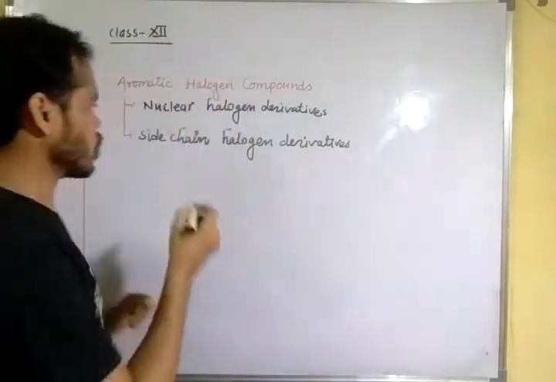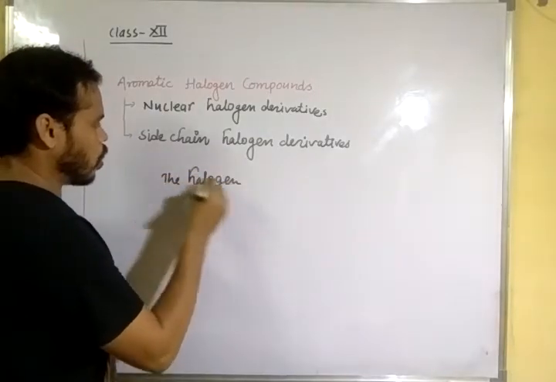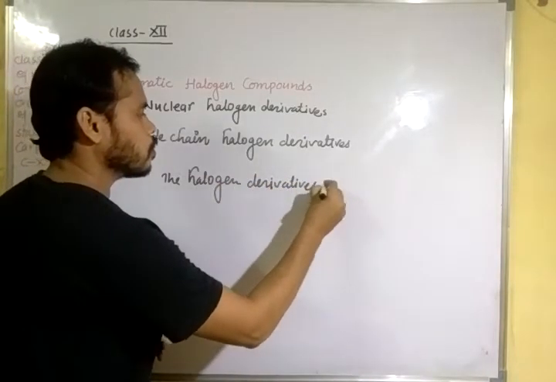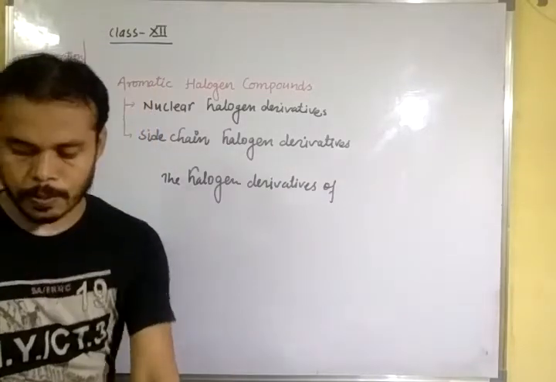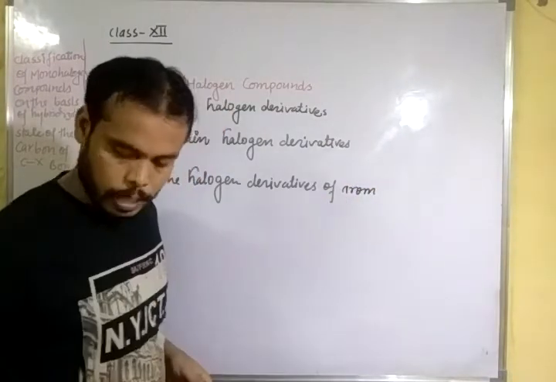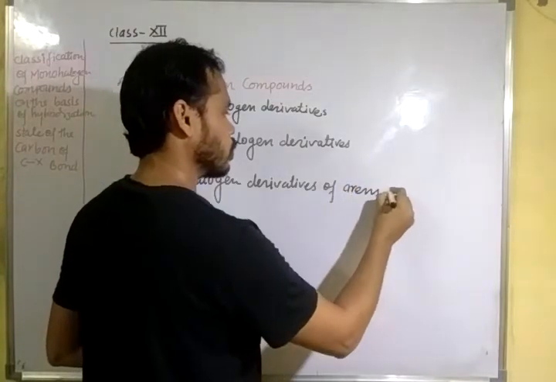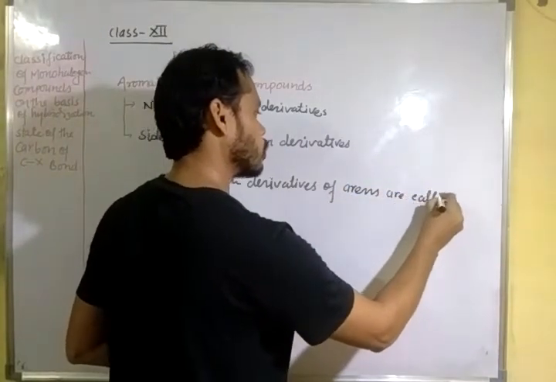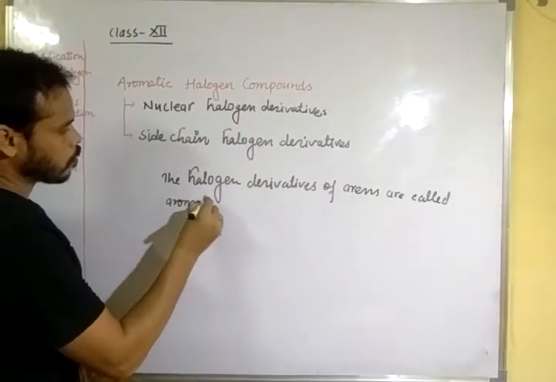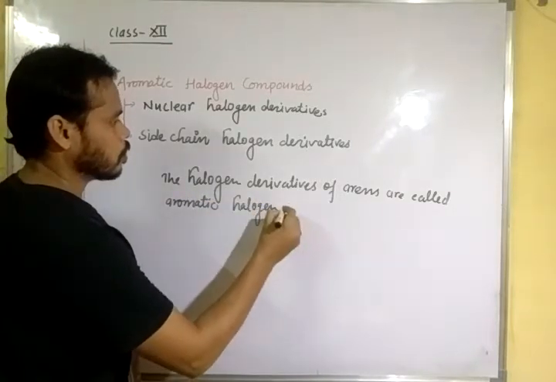You can say the halogen derivatives of aromatic compounds, or you can say arenes, are called aromatic halogen compounds.